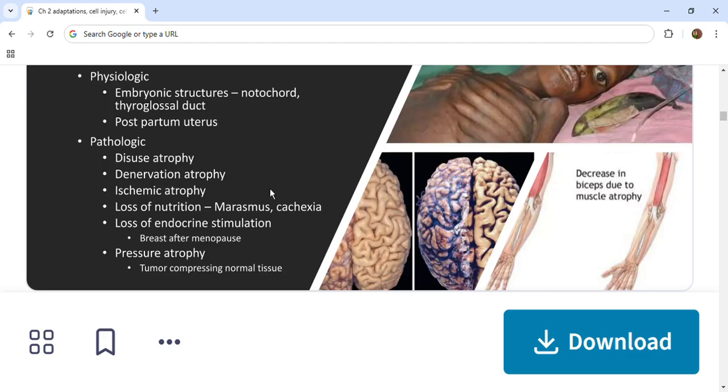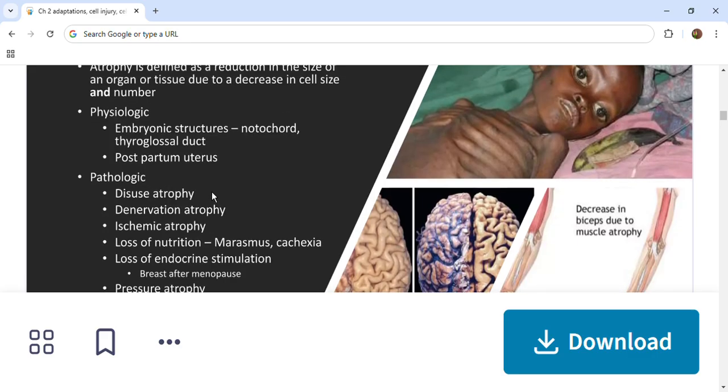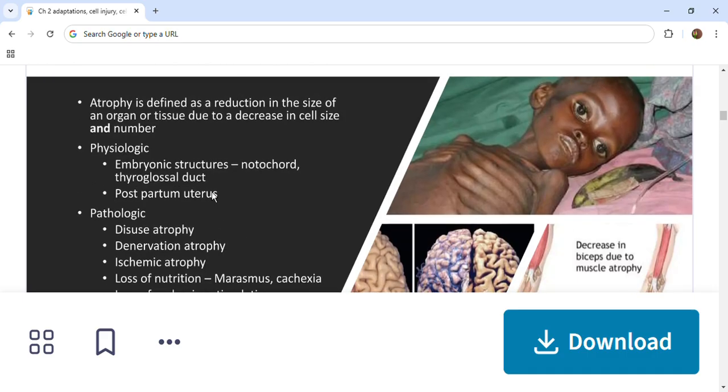And also there is denervation atrophy. We will come to it later. Before that, skeletal muscle fibers will decrease in number, and cell size also decreases, but it is a reversible injury. It can be increased again when you do physical activity.